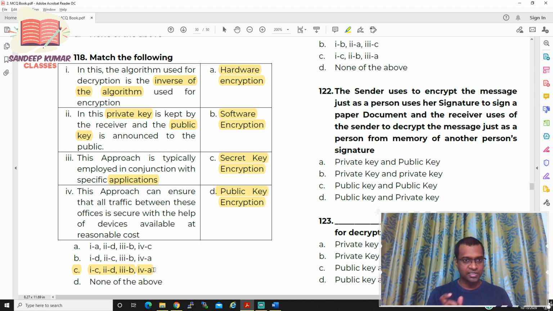Please see what exactly is the word, then try to match, but you should have clarity. If you don't know what is secret key encryption and what you mean by public key encryption, then it matters. If you're not comfortable with this particular chapter 3, I suggest go to the live stream and see the videos again, then you'll feel comfortable.